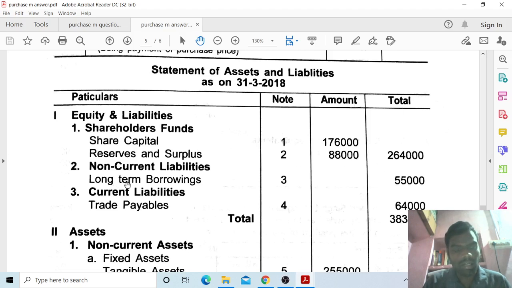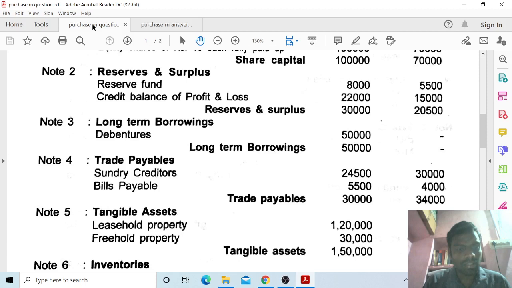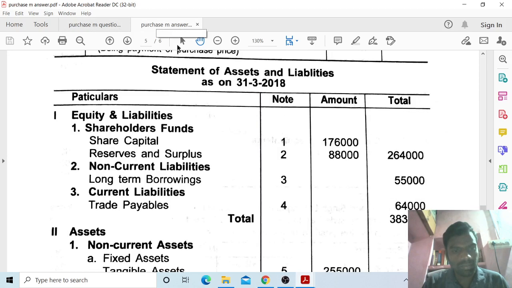Long-term borrowings also: debentures 50,000 plus premium 5,000. Trade payables: 30,000 ABARD company plus 34,000 NABARD company, including sundry creditors and bills payable.